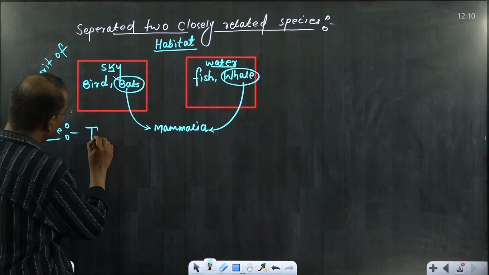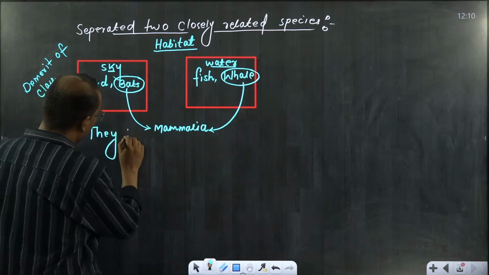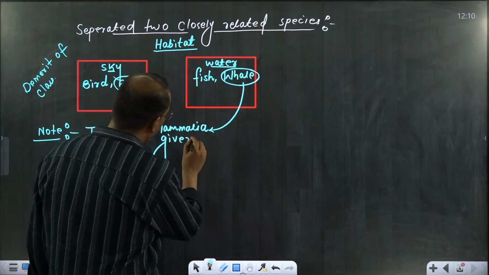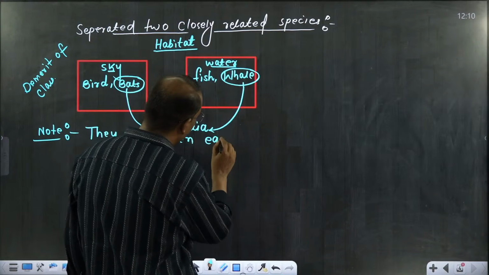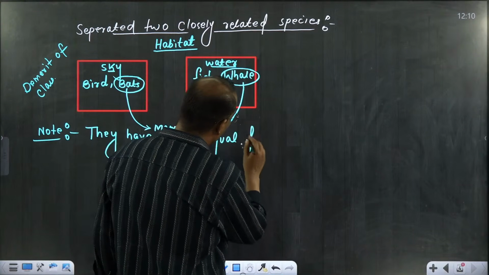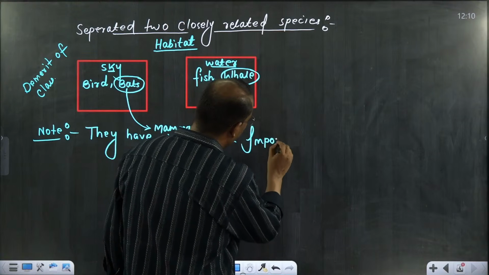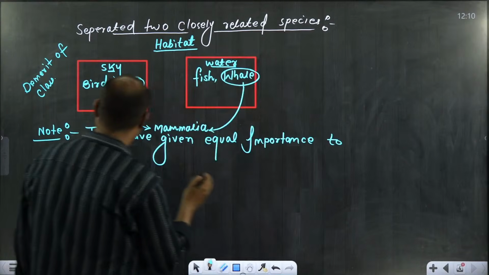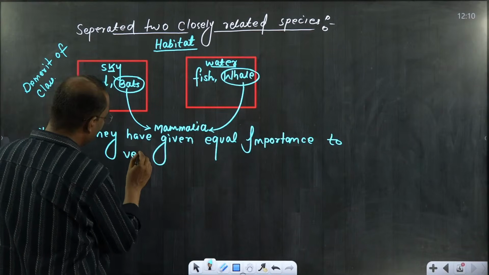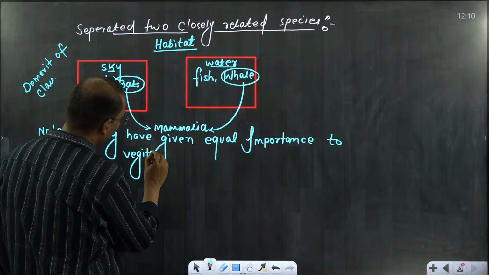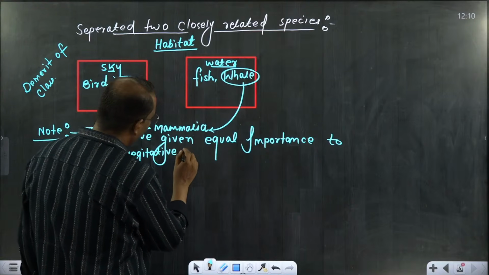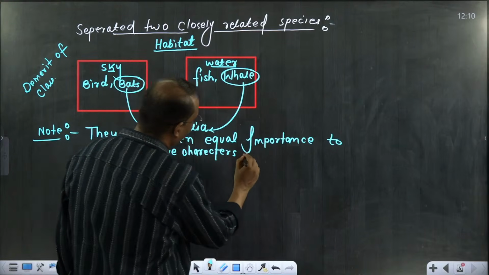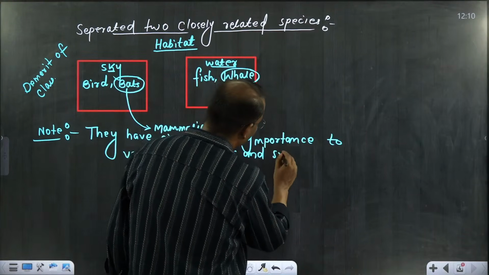They have given equal importance to vegetative characters and sexual characters.